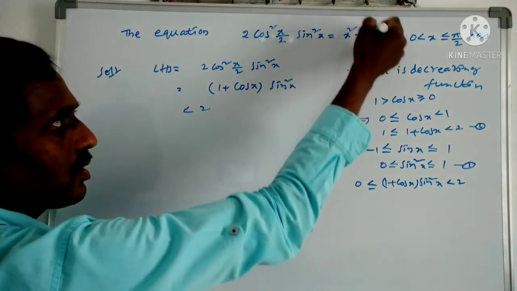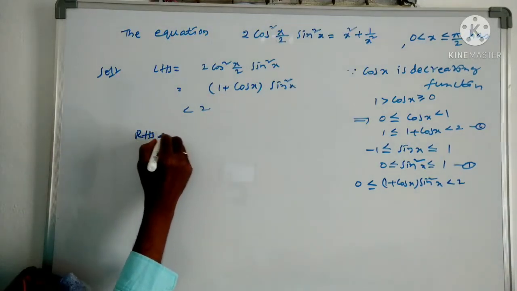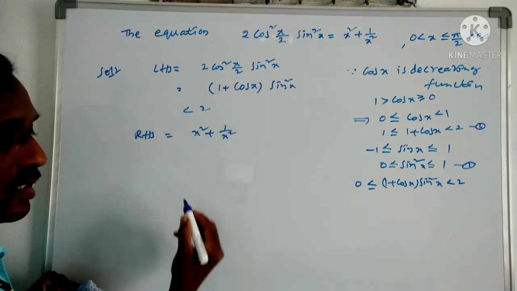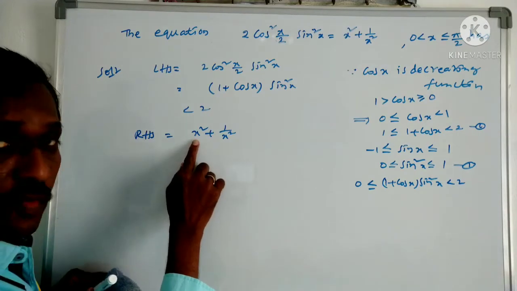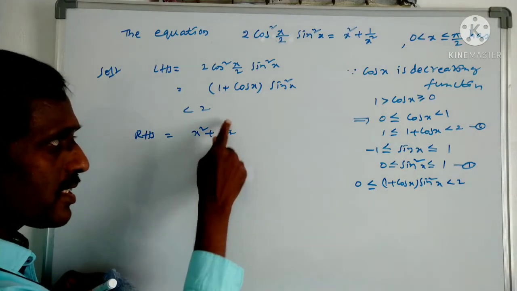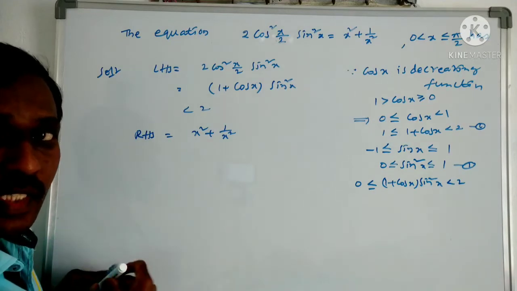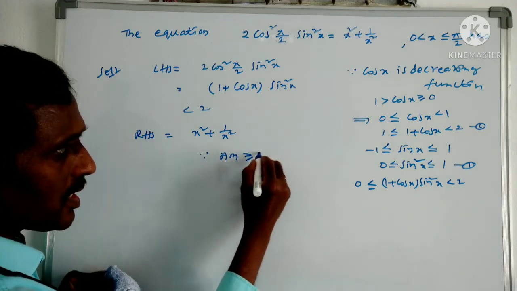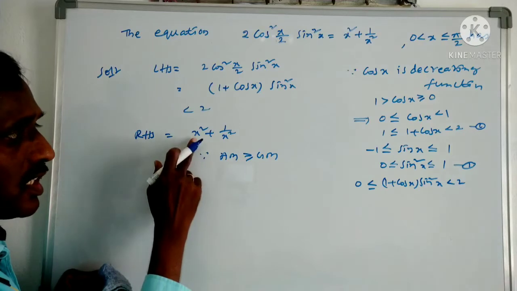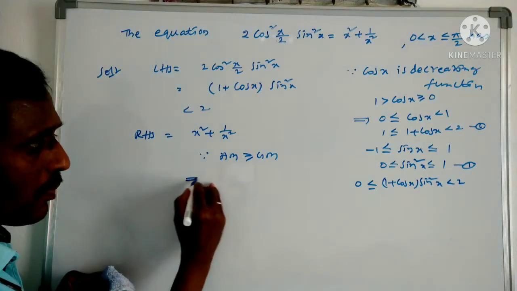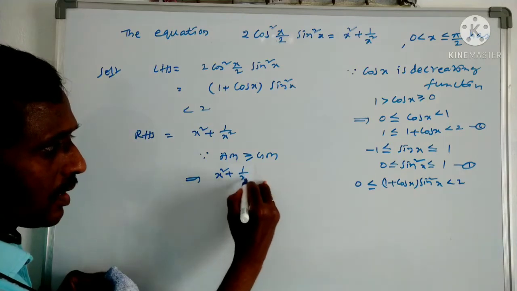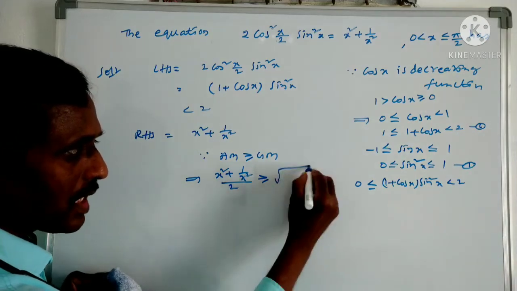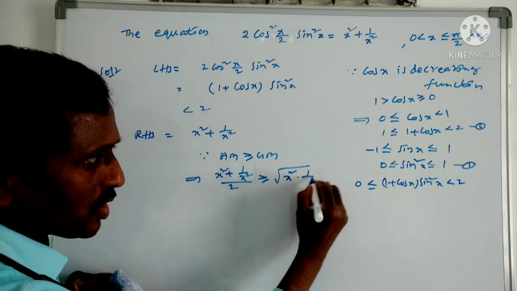Now we will find the value of the RHS. The given RHS is x square plus 1 by x square. Whenever the value is of the form a number plus its reciprocal, we have to use the arithmetic mean geometric mean relation. Since the arithmetic mean is greater than or equal to the geometric mean, for these two numbers, the arithmetic mean is the sum of the values by 2, which is greater than or equal to the geometric mean, the square root of the product of the two numbers.